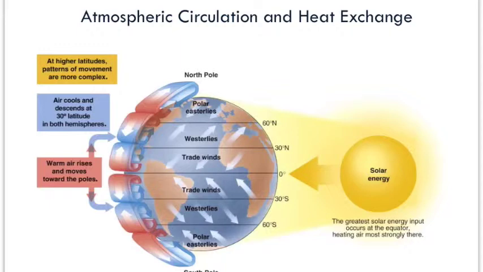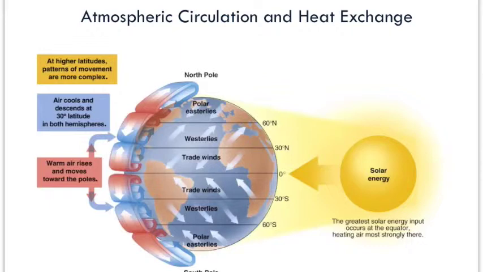As this air is at the higher elevations, it's going to cool and spread towards the South Pole and towards the North Pole. As it spreads, it's going to become more dense and sink, and then at 30 degrees north and 30 degrees south, we have cold air coming down. Again, this is going to spread towards the poles. It's going to pick up energy from the sun and the Earth's surface, heat up, and you're going to get this convection, or air rising, at 60 degrees north and 60 degrees south. Finally, at the poles you're going to get a high pressure system as this cold air sinks at the South Pole and at the North Pole.